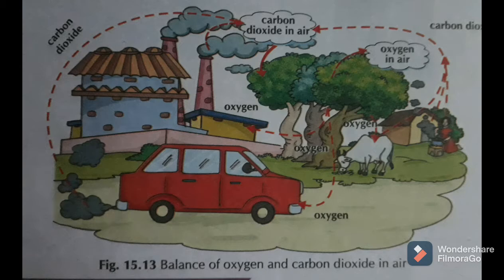You all know what photosynthesis is: the process in which plants prepare their own food with the help of carbon dioxide, sunlight, chlorophyll pigment and water. For this process plants take in carbon dioxide and give out oxygen in return, which goes into the air. The process of respiration takes place during the day as well as night. So like us, plants also respire, meaning plants require oxygen for respiration, and carbon dioxide for photosynthesis.